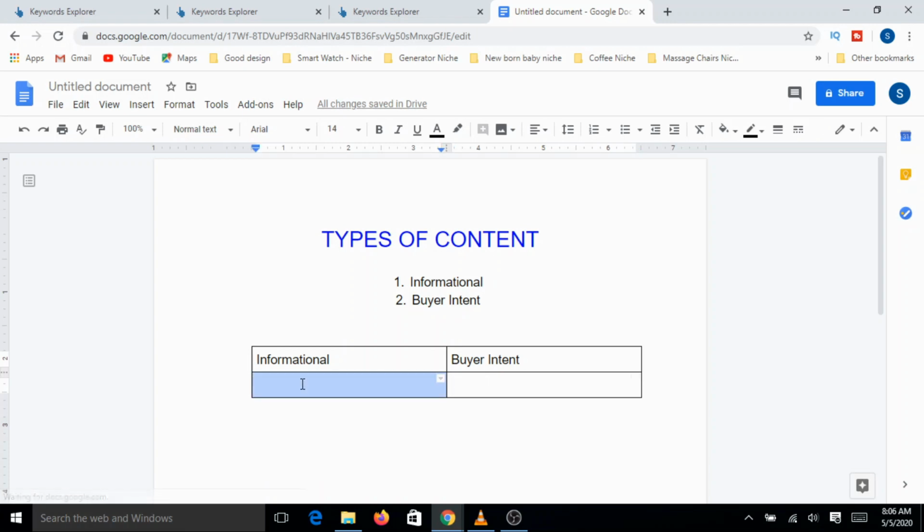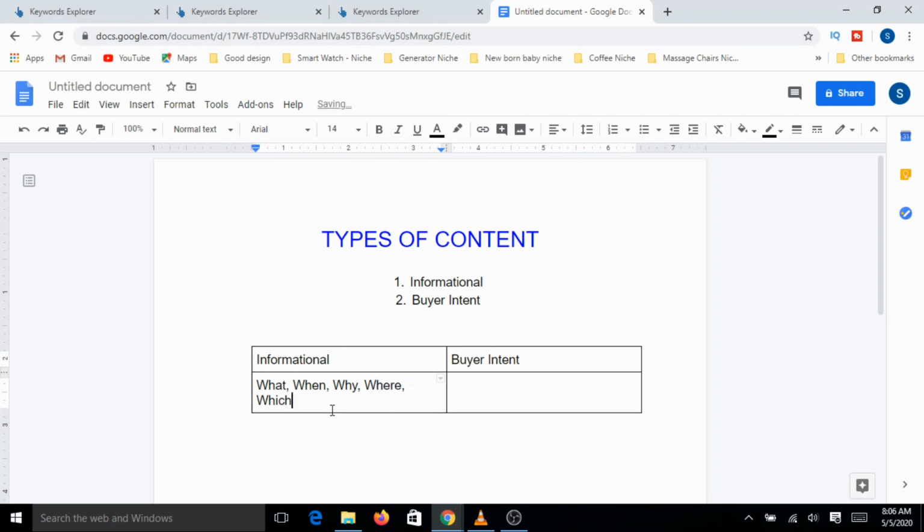Typically these are all varied. For informational content, mostly it will be like what, when, why, where, which, how, more like a questionnaire kind of thing, or it may be about, types, differences, various, and many.